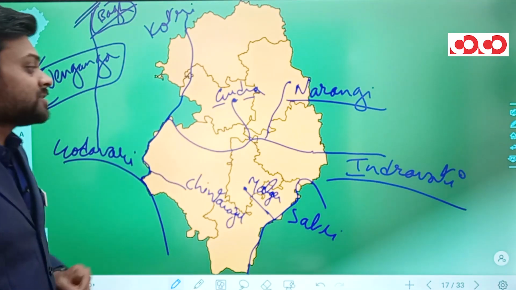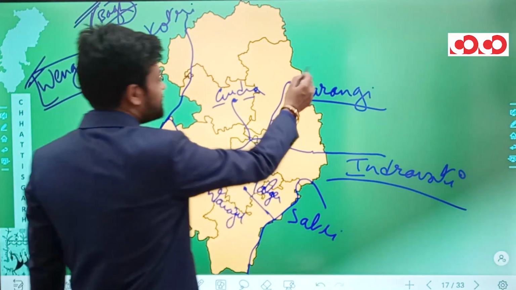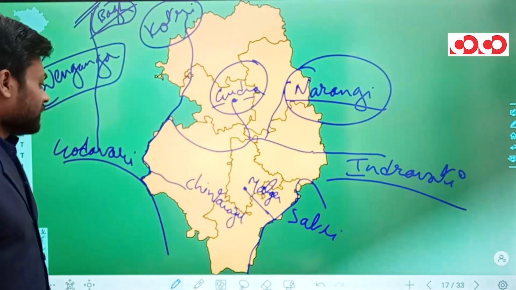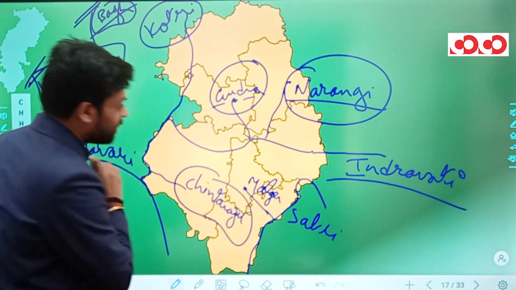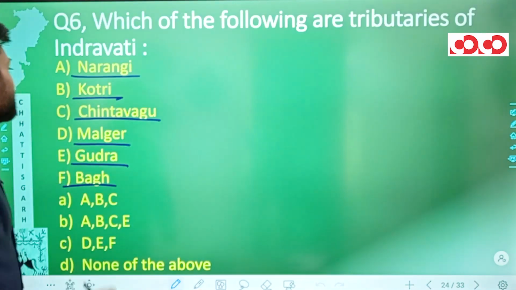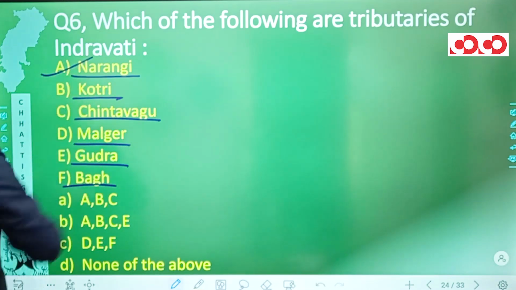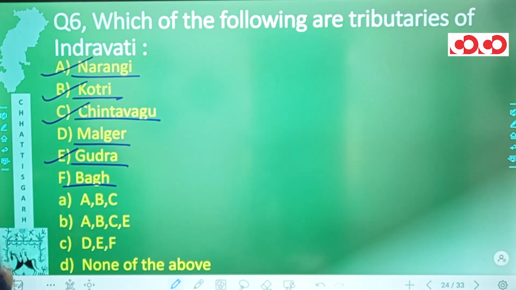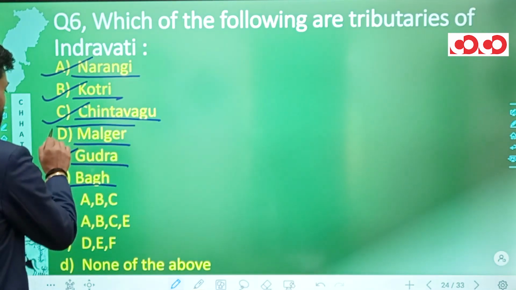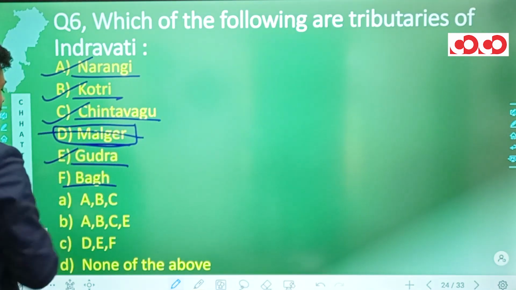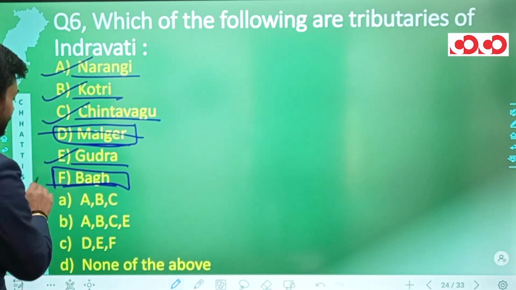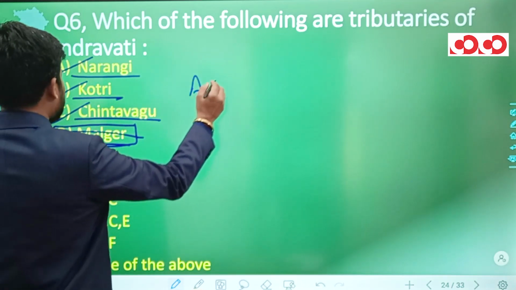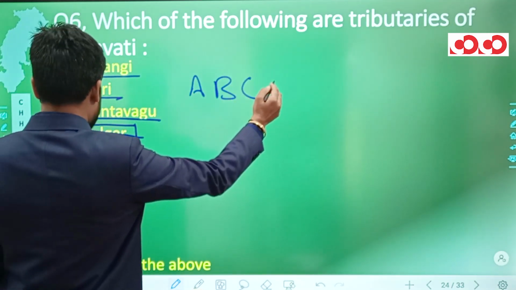So, which of the rivers are tributaries to Indravati? We have seen Narangi, we have seen Gudra, we have seen Kotri, and we have seen Chintavagu. So, coming back to the question, we have seen Narangi was a tributary of Indravati. The same thing with Kotri, the same thing with Chintavagu, and the same thing with Gudra. However, we have seen Malgher was a tributary of river Shabri and Bagh was a tributary of river Vainganga. So, the correct option has to be A, B, C and E.